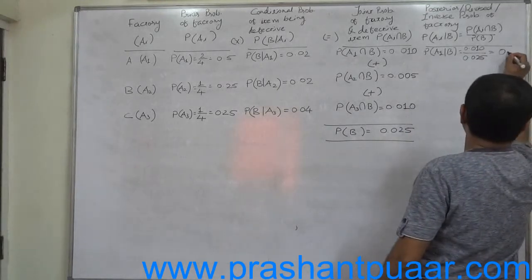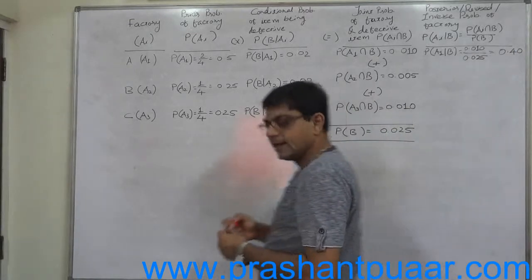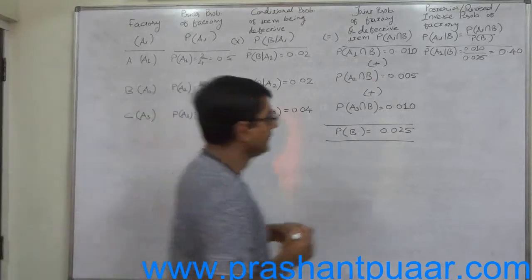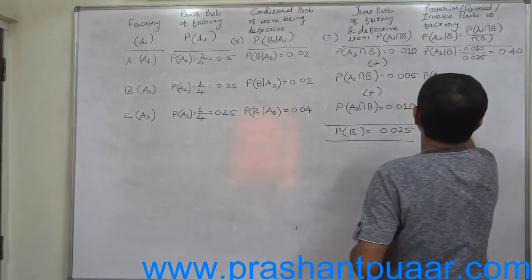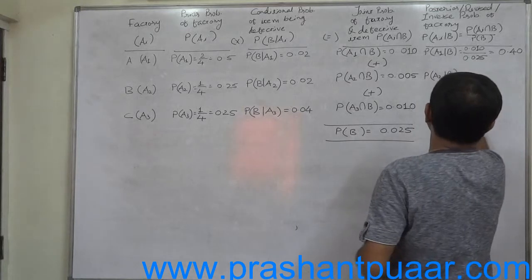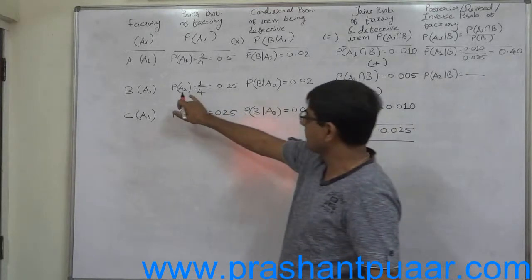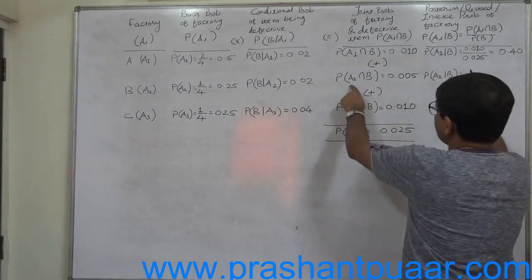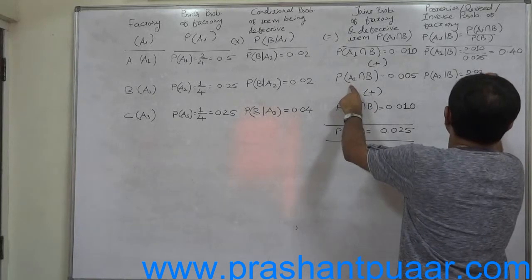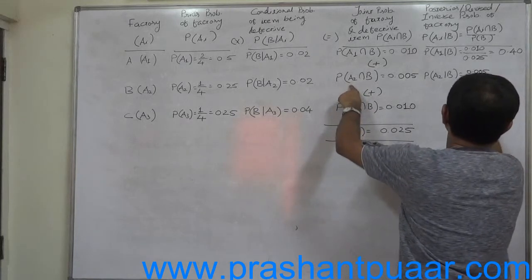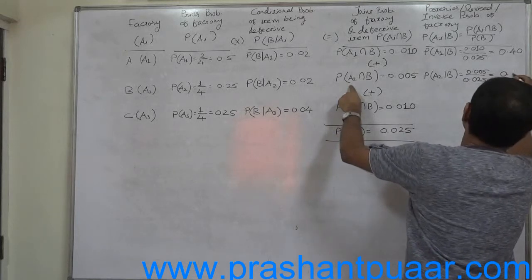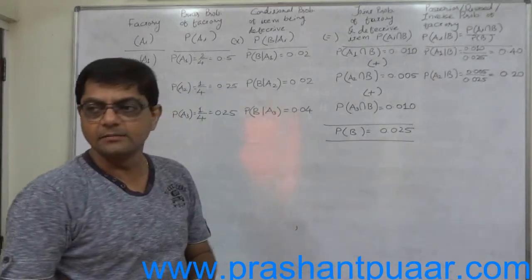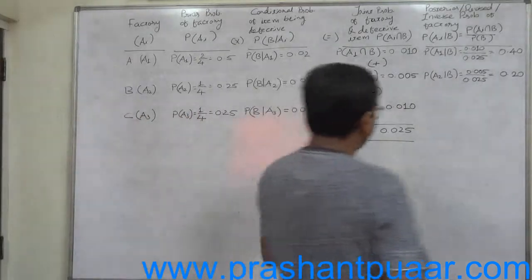There are 40% chances that the selected defective item is manufactured at factory A. Now P of A2 given B, the probability of the item manufactured at factory B if the item is defective. P of A2 intersection B, 0.005, divided by 0.025, comes to 0.2. That means 20% chances are that the defective item has been manufactured by factory B.